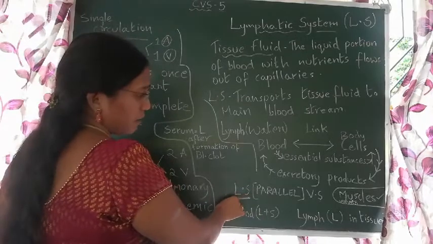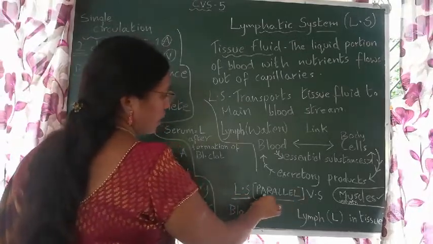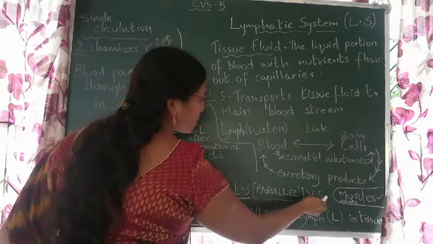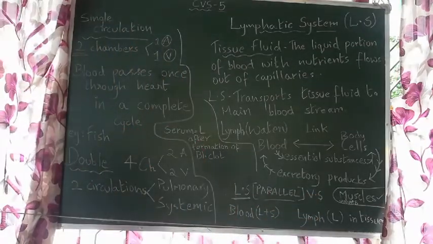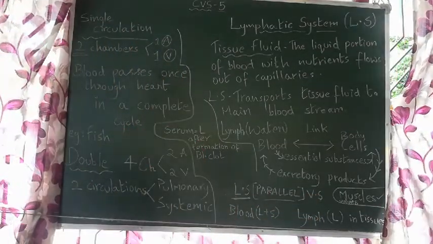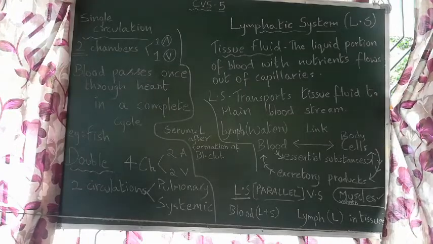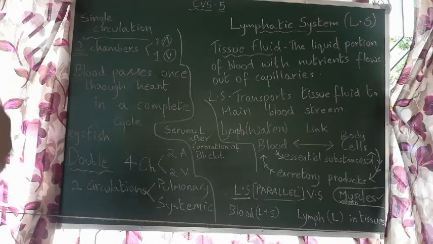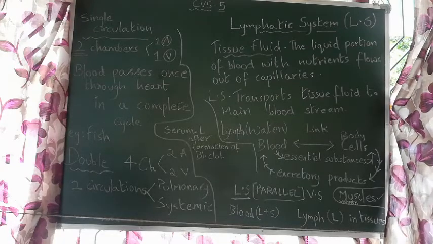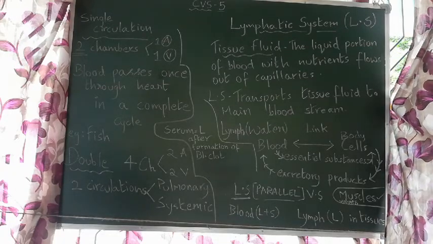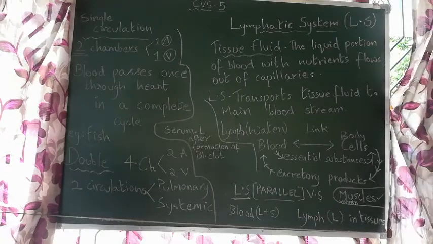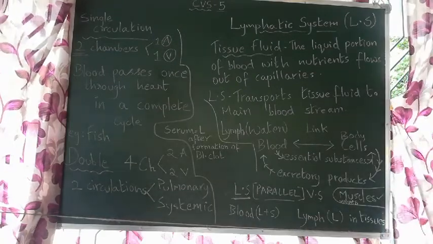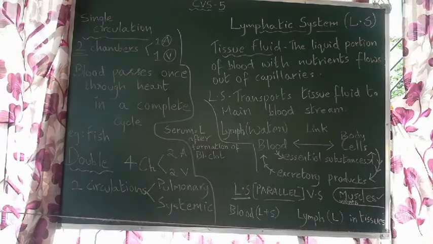So the lymphatic system works parallel along with the venous system. Both these systems are responsible to send back the liquid portion of blood, which is filled with nutrients, which came out of capillaries and got collected in the tissues. So that is taken back to the main bloodstream. It is done by the lymphatic system, which is specialized to do this function only. The main prime function of the lymphatic system is this alone, whereas the venous system does this as well as drains the deoxygenated blood from our cells and body tissues, right.